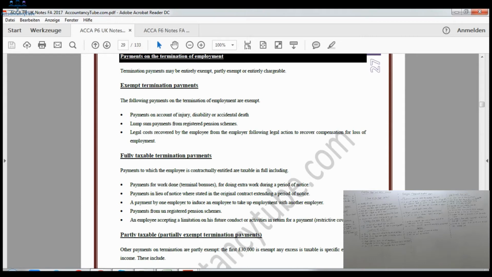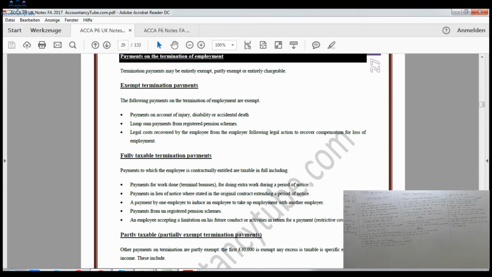Termination payments. If you move to page number 27 of your lecture notes, please. The topic name is termination payments. So when you leave your employment, your employer will give you some amount. They will give you some money. Now that money is known as termination payment. Some of them will be mentioned to you in the contract which you signed while starting the employment, and some of them will not be mentioned in the contract.